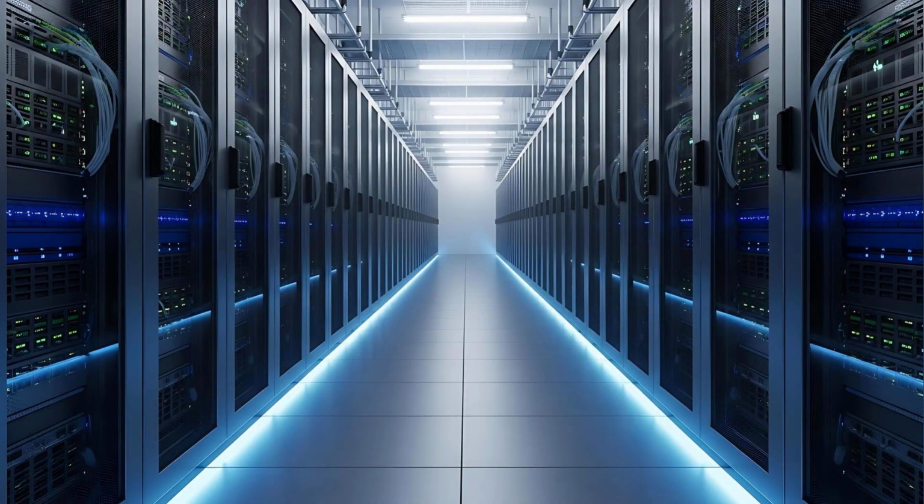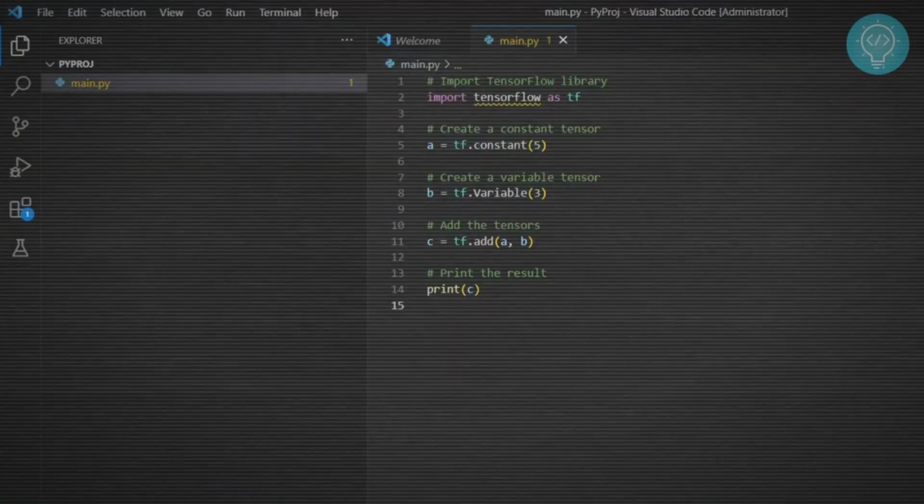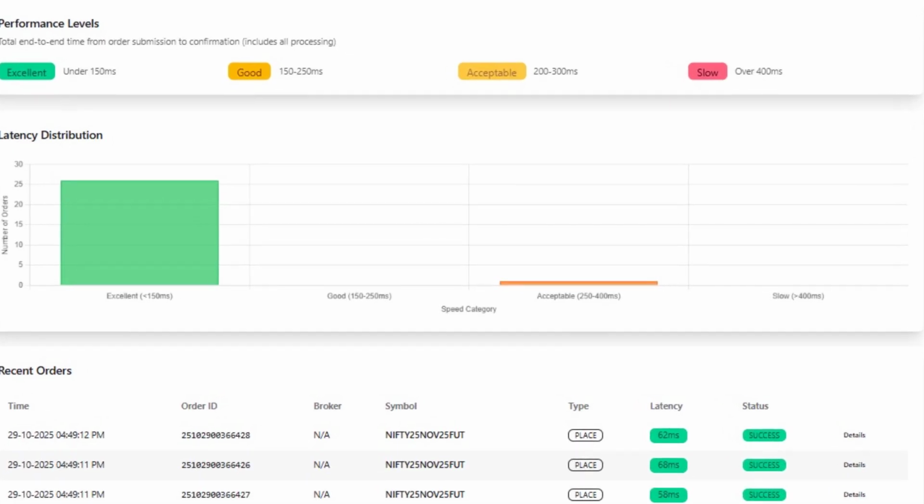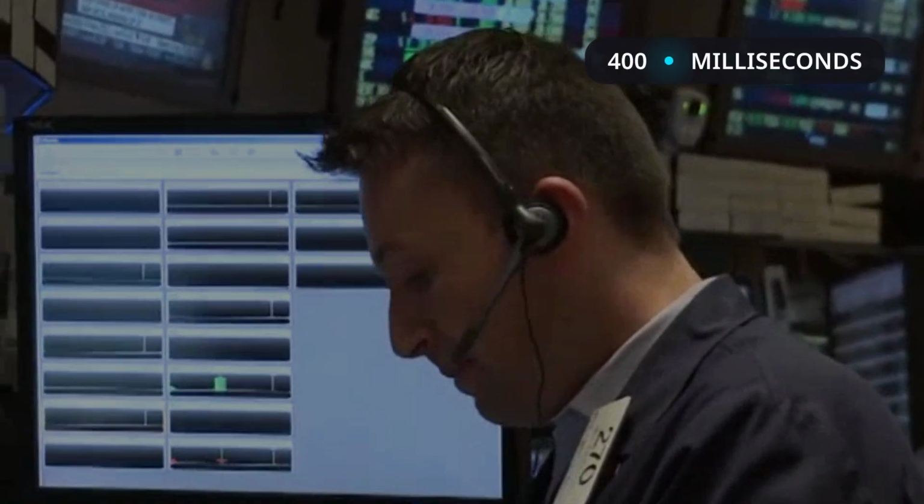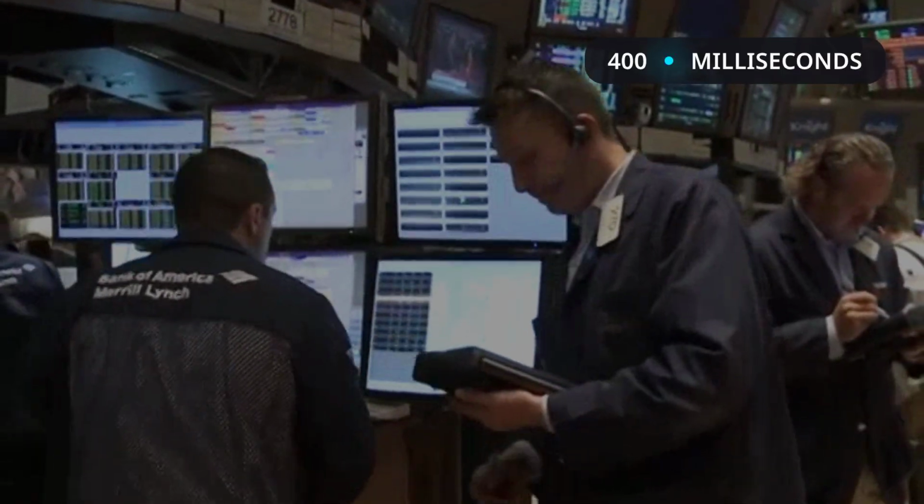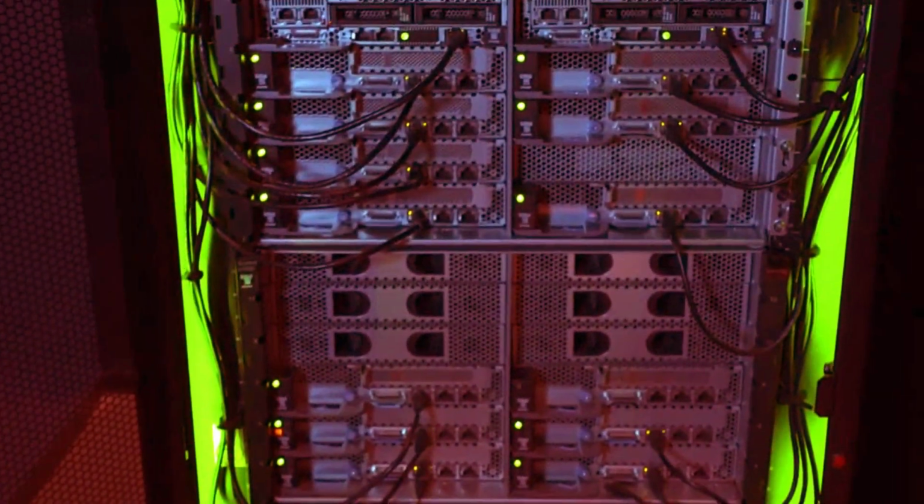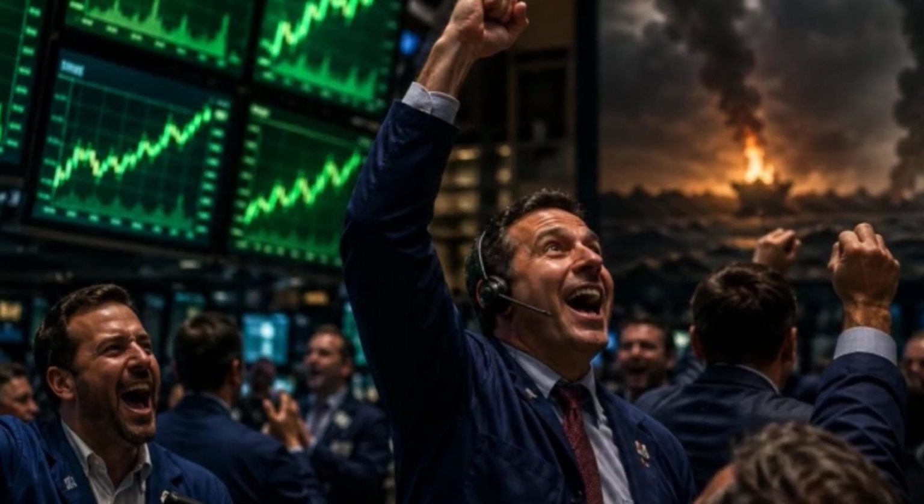Every millisecond counts. Python's TensorFlow, PyTorch, and Pandas empower your models, but a REST delay of 200 to 400 milliseconds hands your alpha to faster, institutional algorithms. Unless your infrastructure bridges the divide between the brain and the hands, prediction becomes profit for someone else.